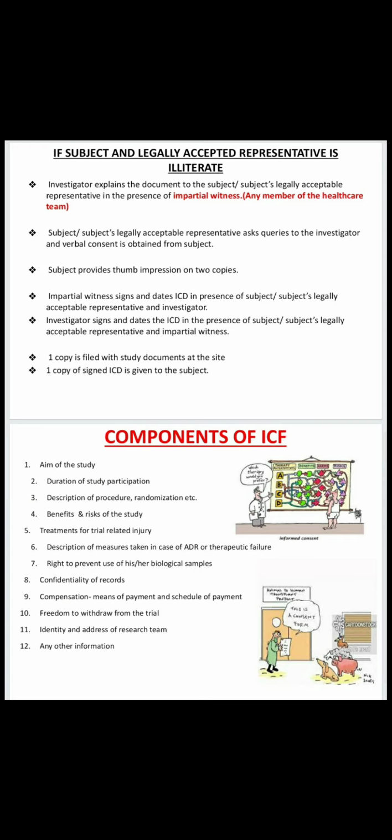Next, right to prevent use of his or her biological samples, confidentiality of the records, compensation, that means payment and schedule of the payment to the subjects. Next, freedom to withdraw from the trial, and identity and address of the research team and other supplementary information. This type of information will be included in the informed consent form. On this form only the subject will sign before participating in the clinical trial.